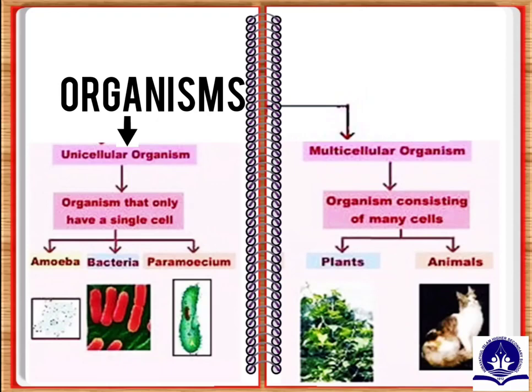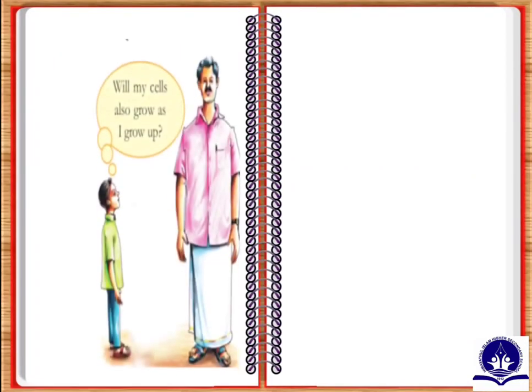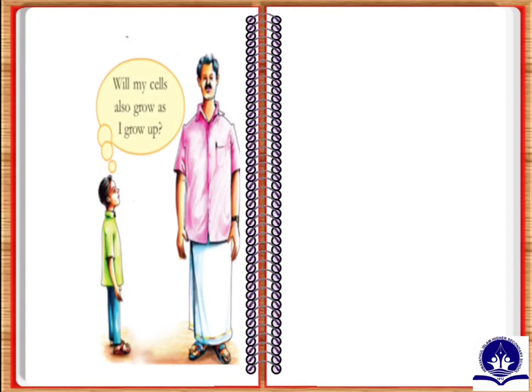In your textbook, page number 10, you can see a boy who is in doubt. Does his body grow when his cells grow up? Did you ever think so? Did you ever doubt so? Note down your guess. Let us observe the cheek cells of two persons of different groups to find this.